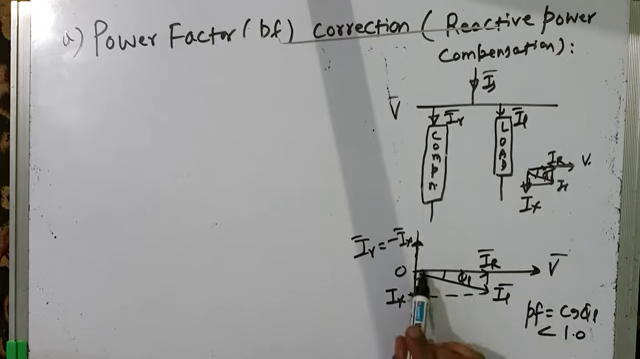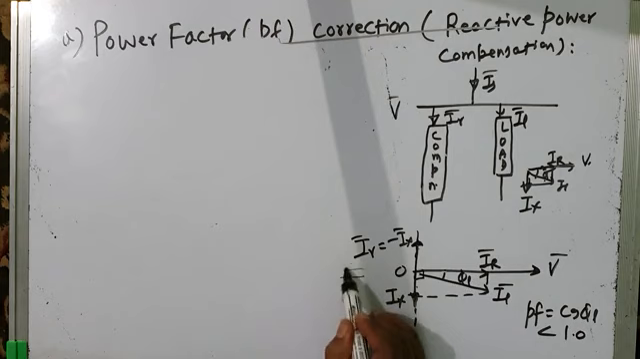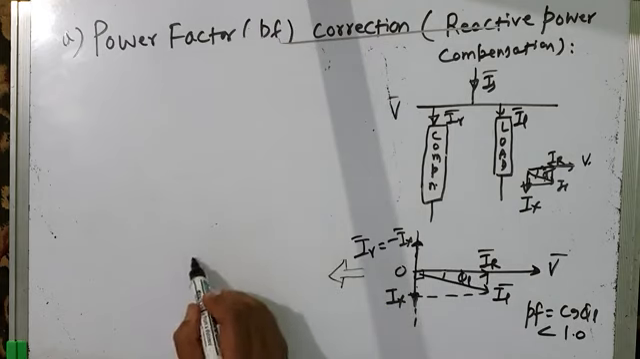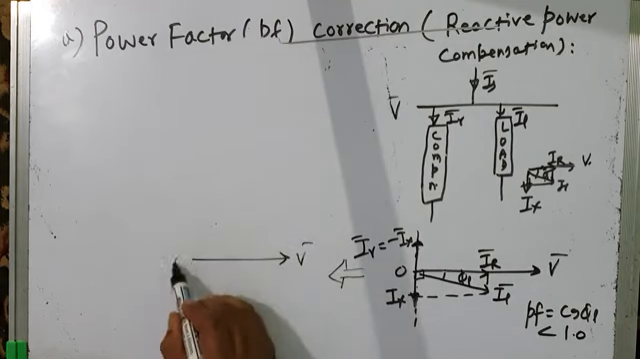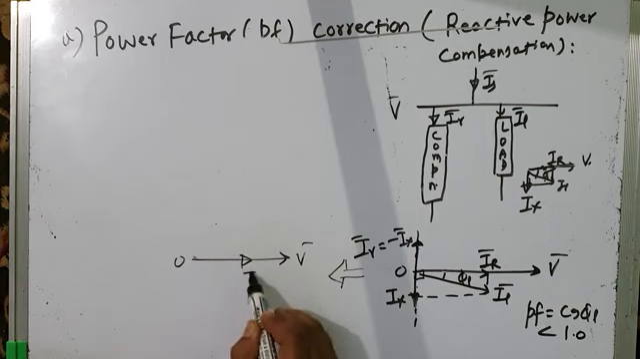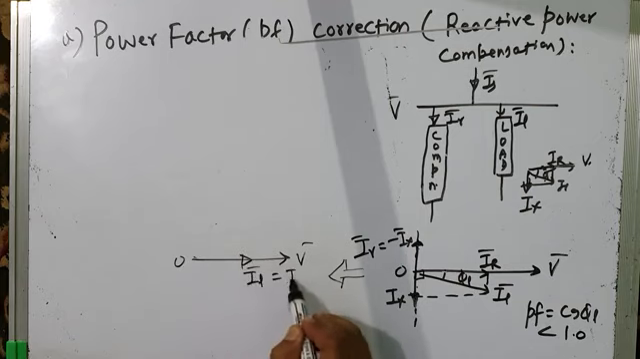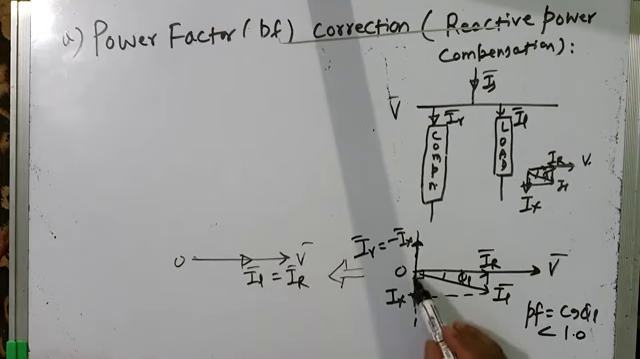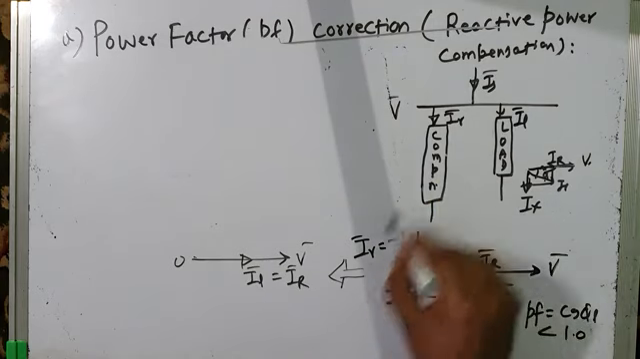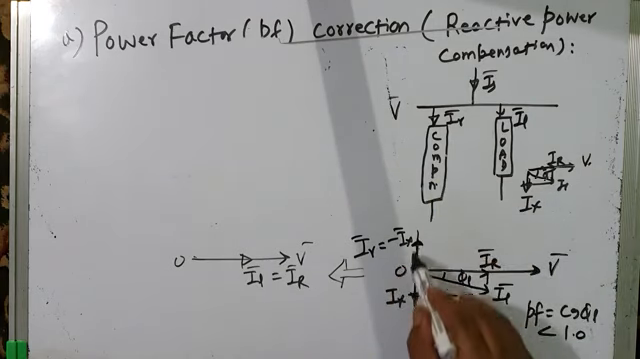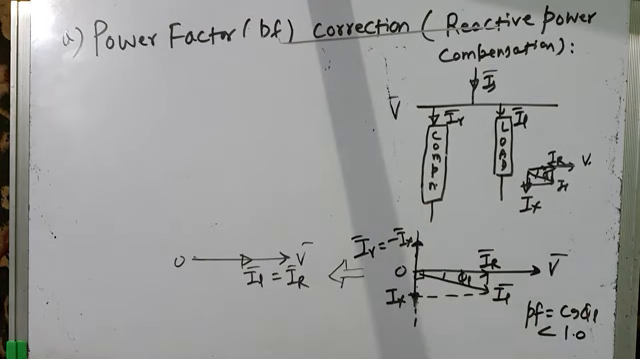The result is that there remains only the in phase component of current, and your phasor diagram will be modified like this. If this is voltage phasor, this will be your current IL, and IL will be exclusively equal to IR. There is no Ix because this Ix has been compensated by the compensator. Compensator draws a current I gamma, which is equal to minus Ix, and minus Ix plus Ix becomes 0.